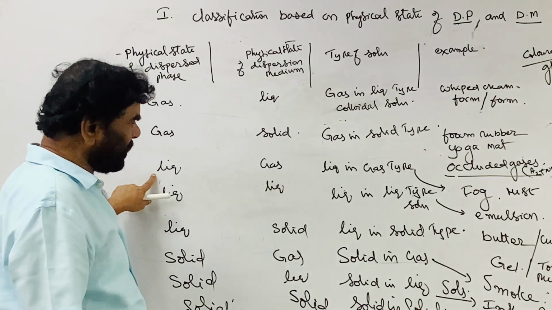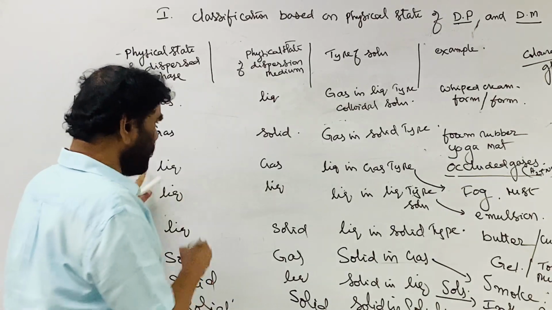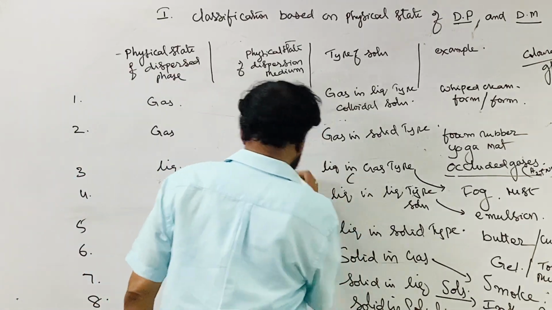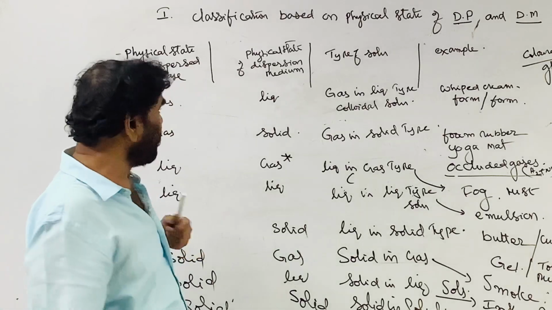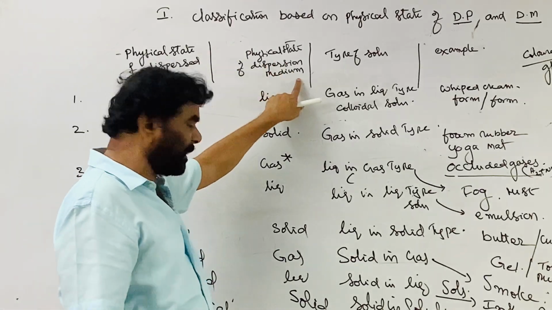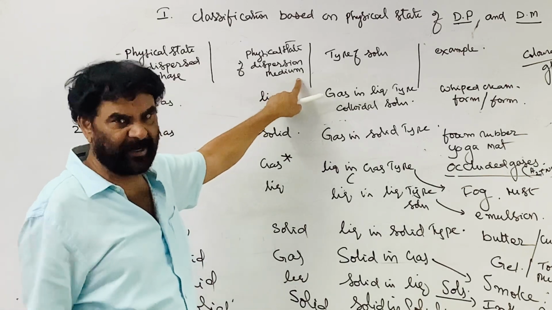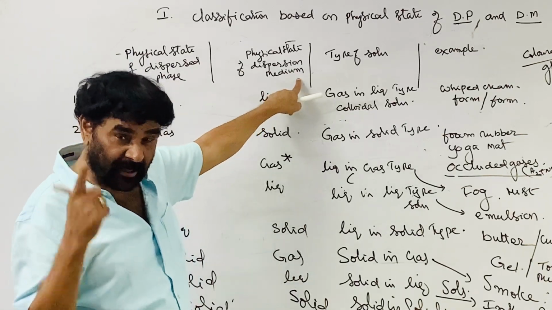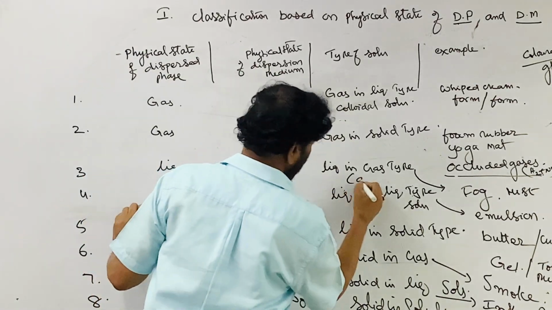Liquid in gas type: small droplets of liquid are dispersed in the gas. This is called aerosol. Air, the gas, is the major component, the dispersion medium. Then the resulting colloidal solution is called aerosol.